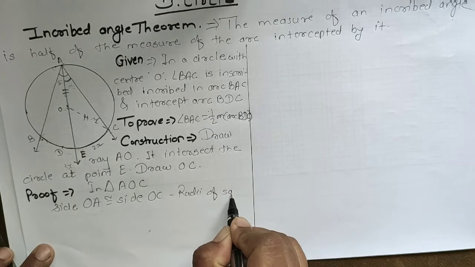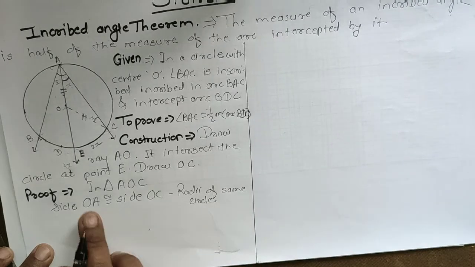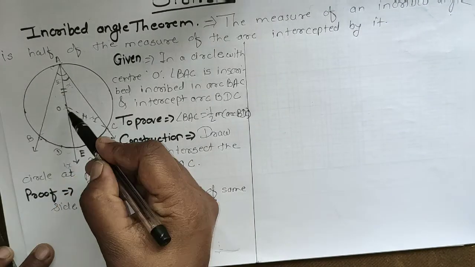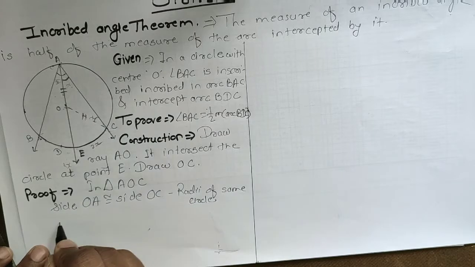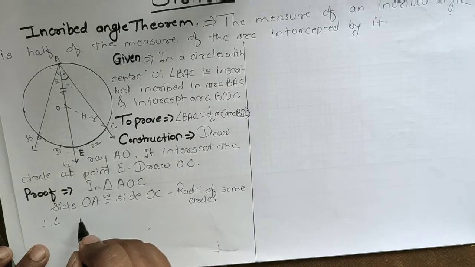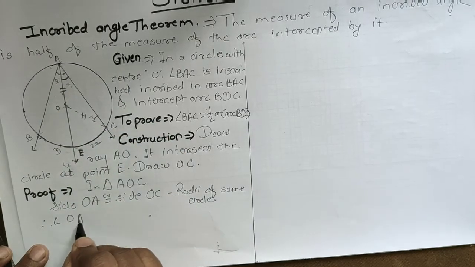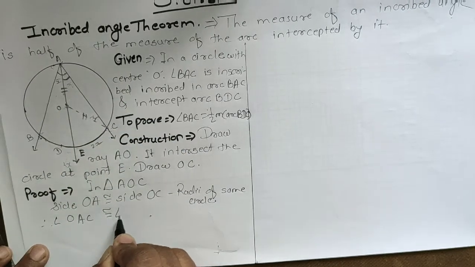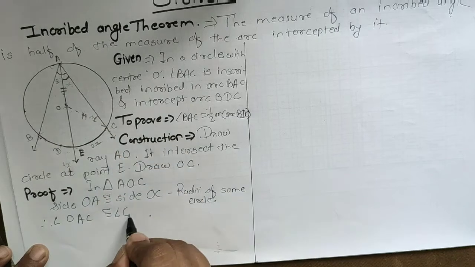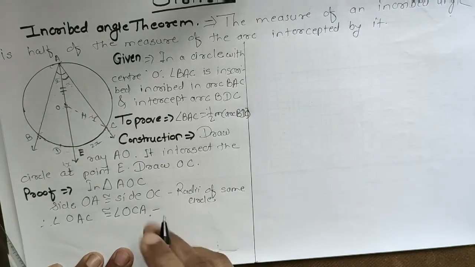Now, if these radii are the same, these angles are also congruent to each other. Therefore angle OAC is congruent to angle OCA, and the reason is the theorem of isosceles triangle.